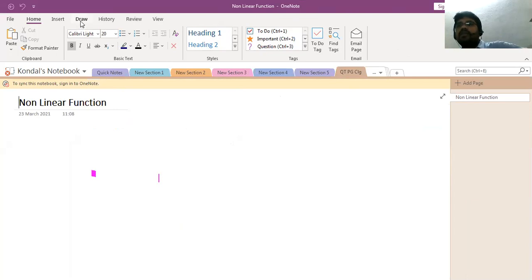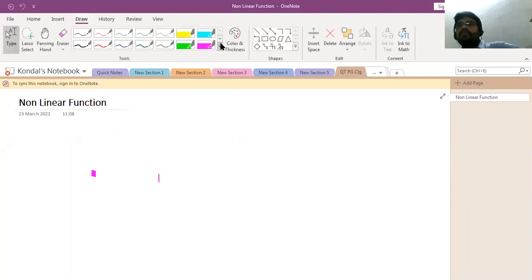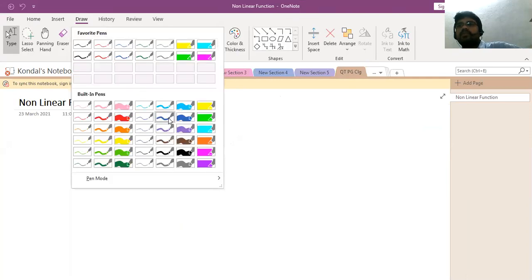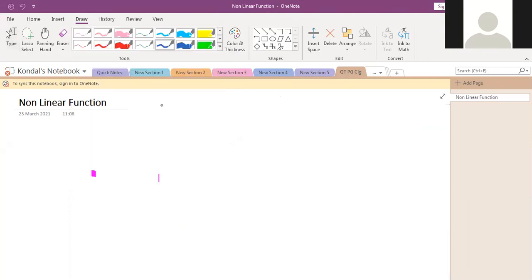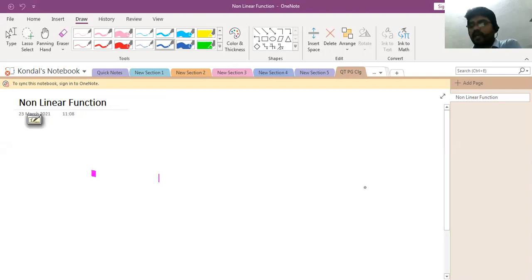So what is meant by non-linear function? Can anybody tell me what is meant by non-linear function? Whose power value is not equal to 1. So non-linear function is the one whose power value is not equal to 1, it may be more than 1 also. That is called non-linear function. For example, you can take an example of a non-linear equation.